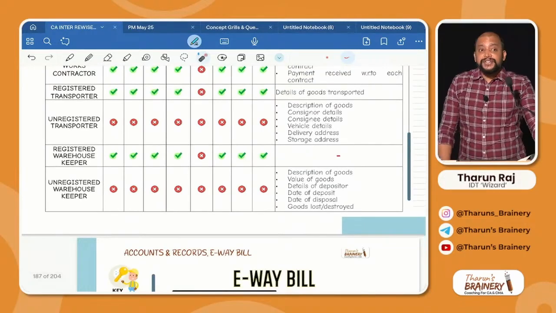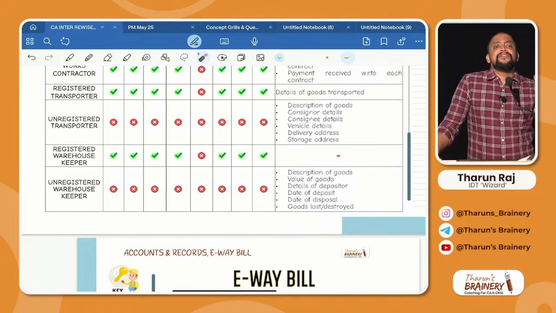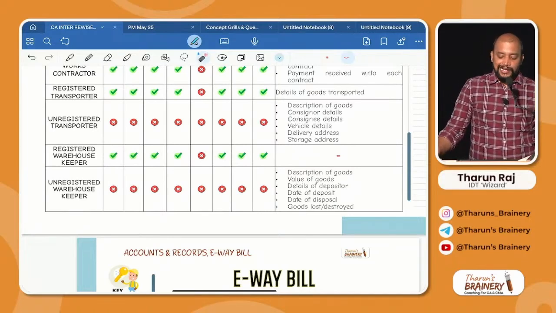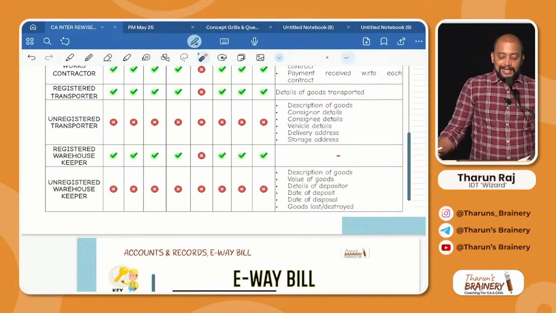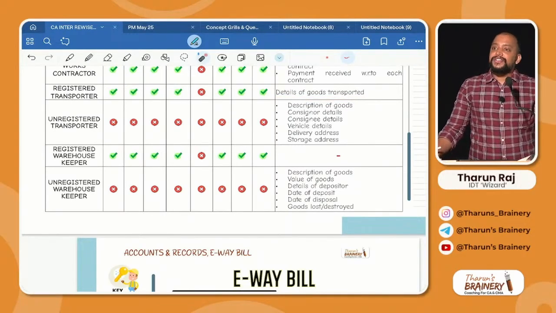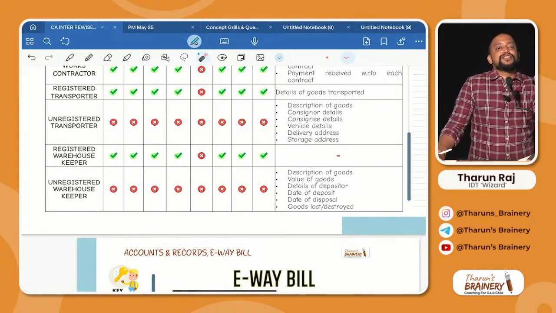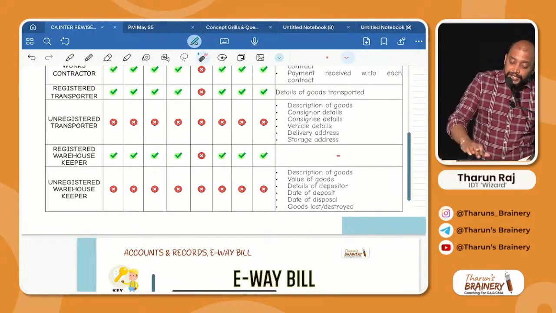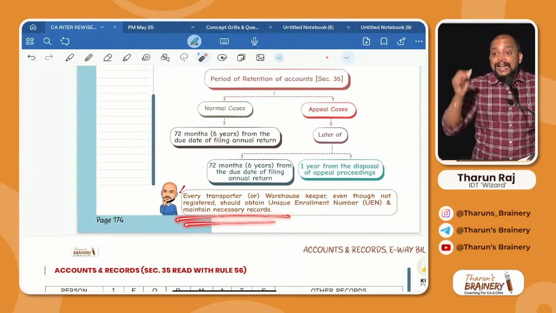Then registered transporter. A registered transporter will maintain what accounts and records? Everything, but he is a service provider, so except manufacturer, and in addition the details of goods transported. Next, unregistered transporter. An unregistered transporter is not required to maintain I formats. Why? These I formats are required to be maintained only by a registered person. An unregistered person is not required. However, an unregistered transporter is required to obtain a unique enrollment number and maintain necessary records.